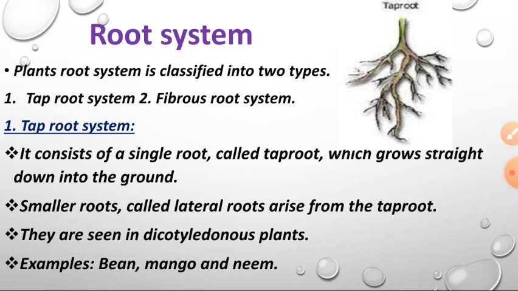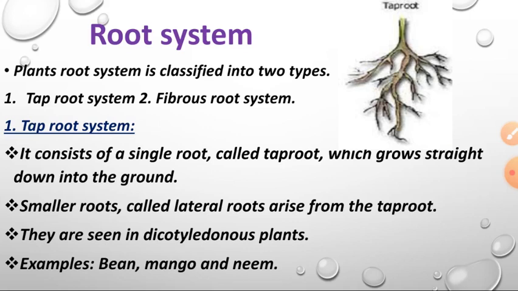One is taproot system, another one is fibrous root system. Taproot system consists of a single root, called taproot. So already we know, root system means it grows under the soil. So in a taproot system there is only one single root, and later on some roots will grow from the taproot. Those roots are called smaller roots, okay.